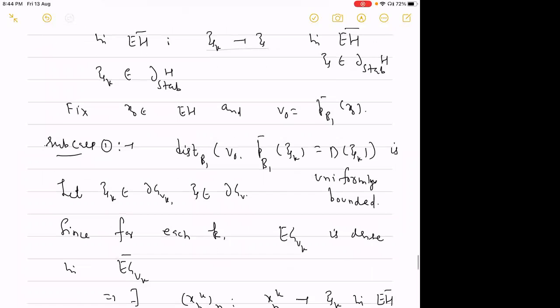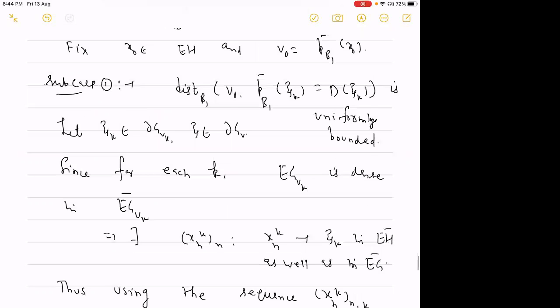Again, like previously, we have two sub cases. The first one is that the distance from V naught to the projection of xi k, which will be the domain of xi k, is uniformly bounded. That is the first sub case.